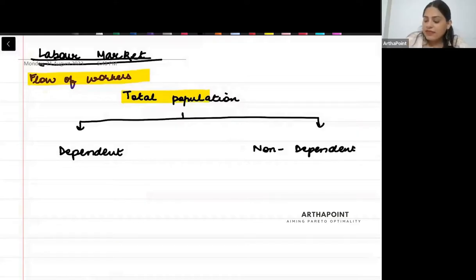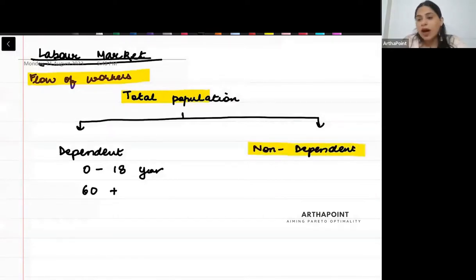In dependent, I will include all people till the age of 18 or 16, depending on which country you are from. In some countries, working is not allowed till 18, in some till 16. And then anybody above the age of 60. Now, the people who are not dependent, meaning they can work, they are between the age of 18 plus to below 60.